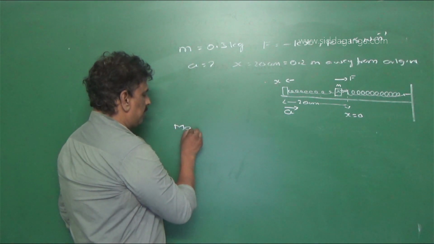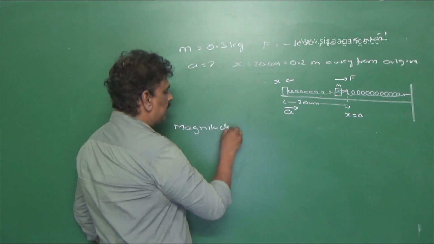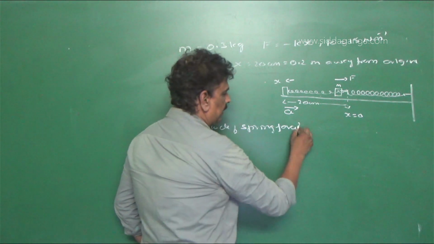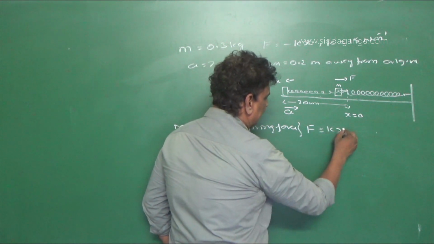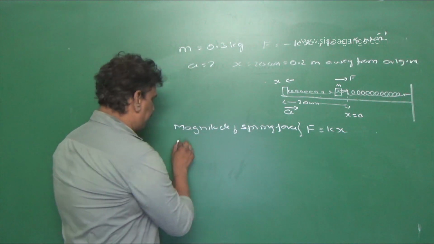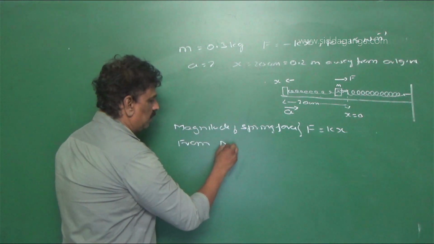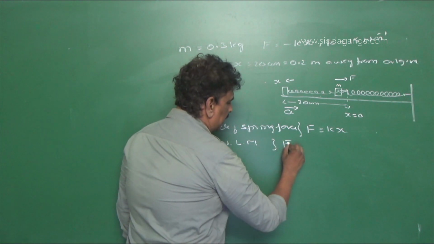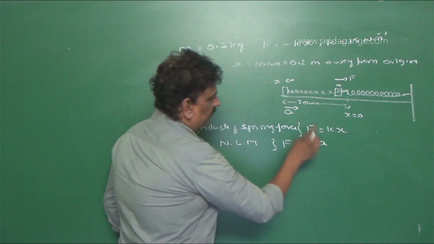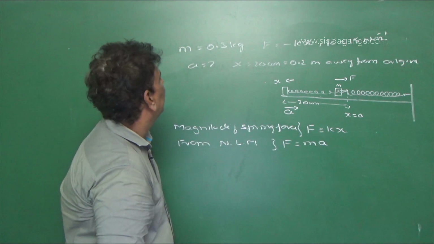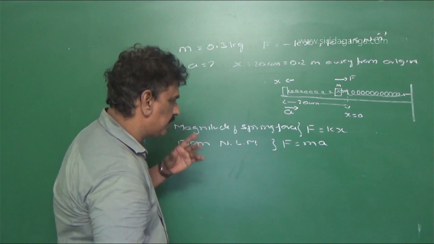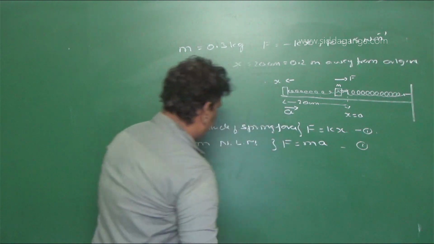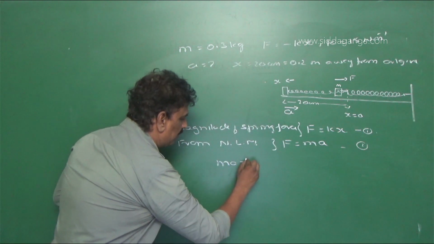So when we take the magnitude of spring force, F is equal to kx. Now from Newton's second law of motion, F is equal to ma, where m is mass and a is acceleration produced. So from equation 1 and equation 2, we have ma is equal to kx.